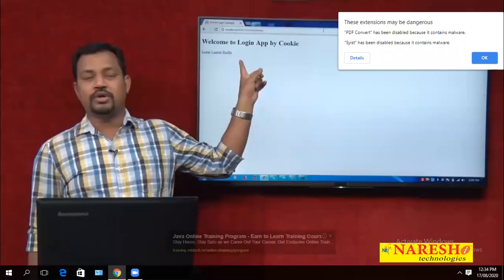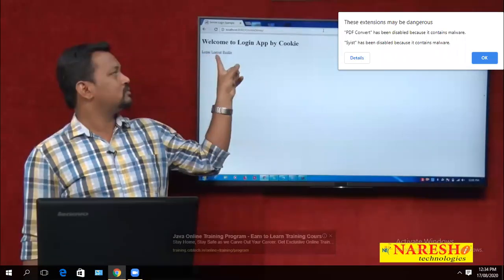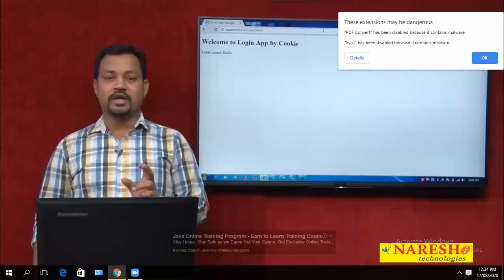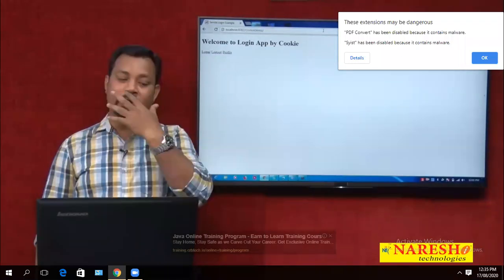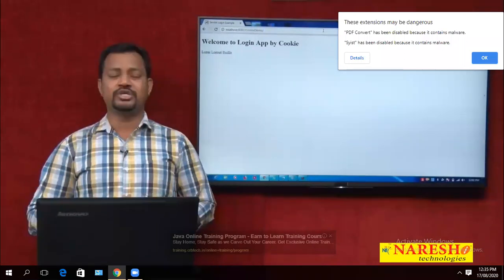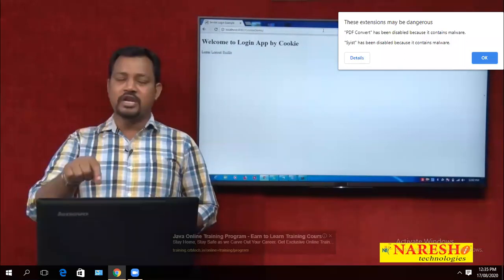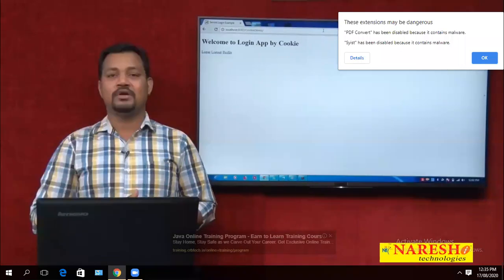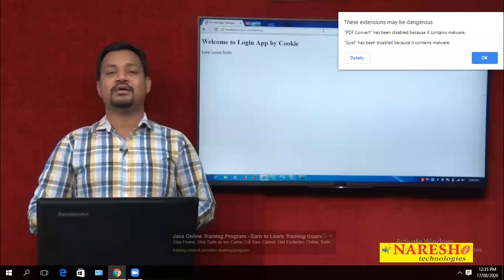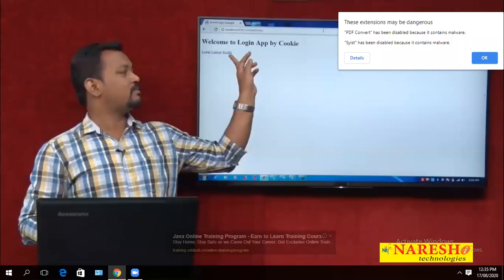I took login, logout and profile. So this is a demo program for session tracking. After the login process is successful, then only the user can view the profile.